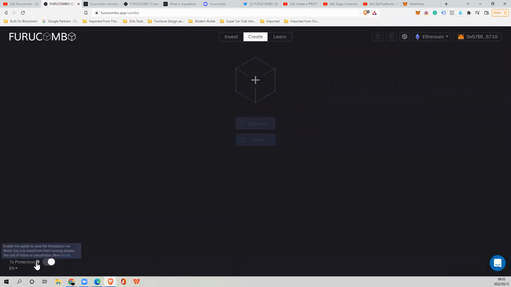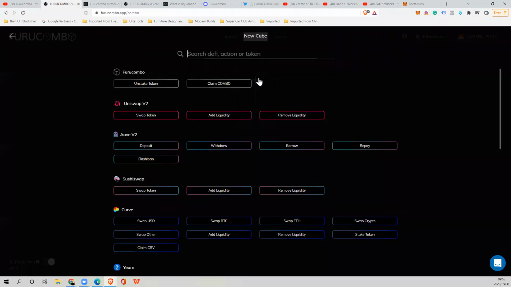If you hover over this info tab, it says enable this option to send the transaction via MistX. This is to avoid front-running attacks or the cost of failure or cancellation. So if you're using this and the transaction is not going to be profitable, it's not going to execute, and you won't even be charged gas fees, by making sure this is on, right? So click on the first block here.